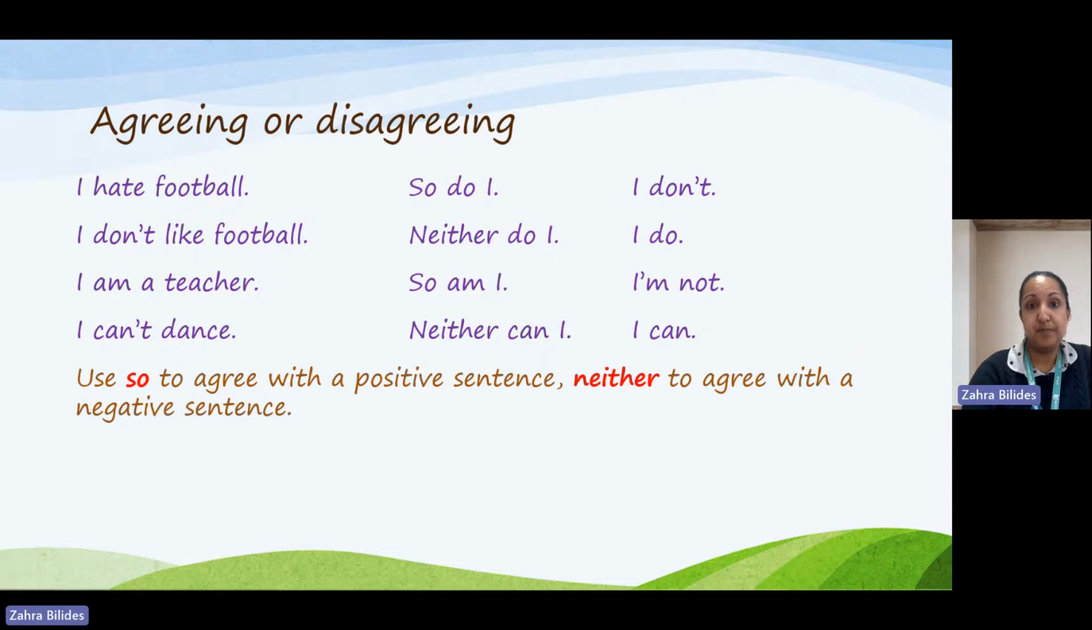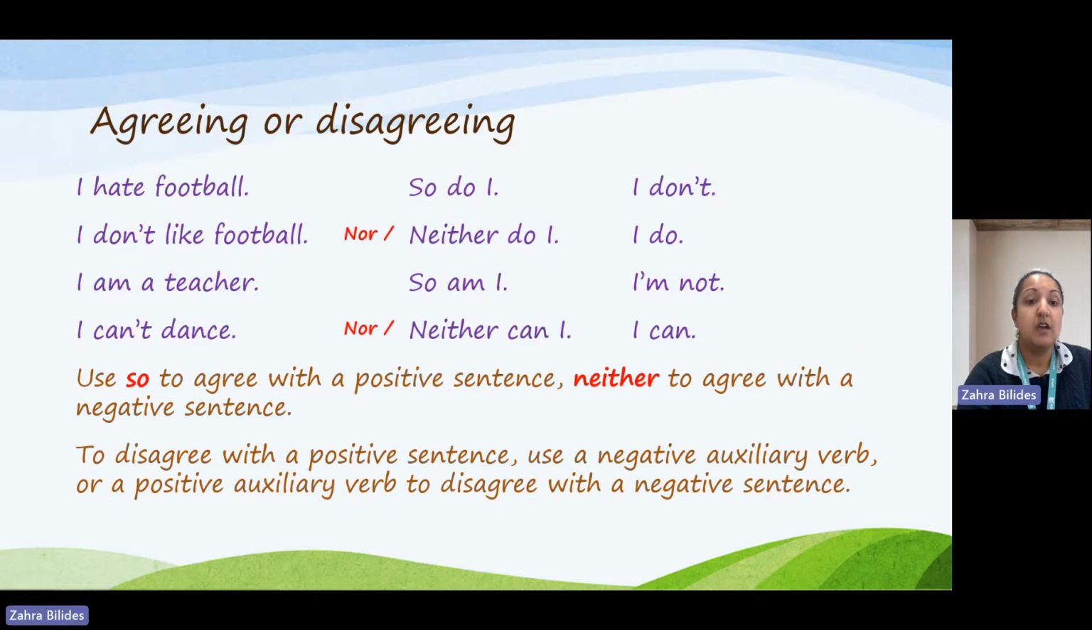So, as you can see, we use so to agree with a positive sentence and neither to agree with a negative sentence. We can use nor instead of neither. So we can say nor do I or neither do I. Nor can I, neither can I. They have the same meaning. To disagree with a positive statement, we would use a negative auxiliary verb. Or if it was a negative statement, we would use a positive auxiliary verb.